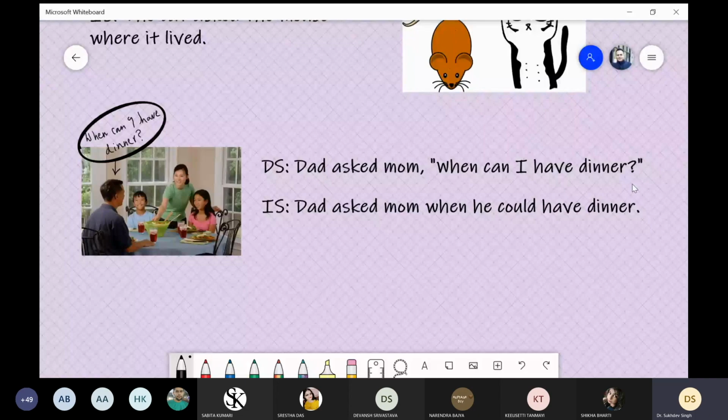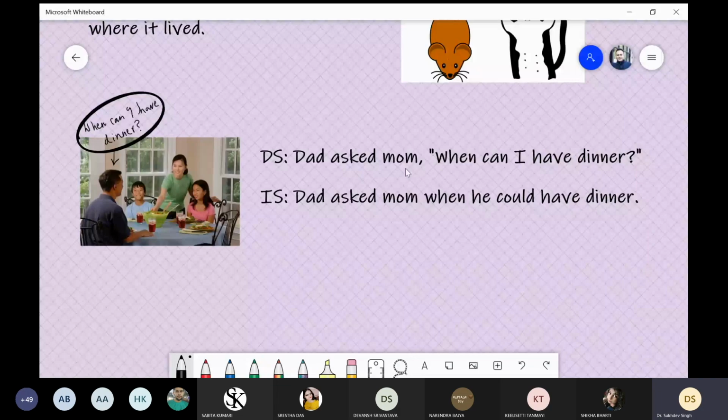And then we simply convert it. This we will pick up: Dad asked mom, and then we will pick up when. This I is now going to be converted into he. Why? Because we are converting it from the perspective of the children. So you need to pay attention to this aspect, that from whose perspective the direct speech is being converted into indirect speech. In accordance with the perspective, the changes will come in different persons and pronouns.